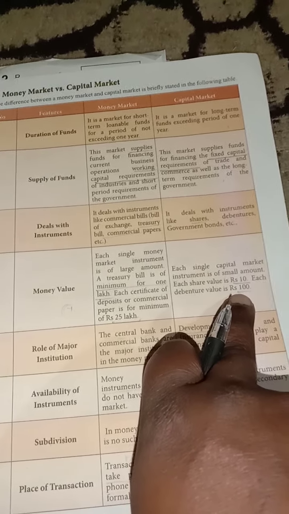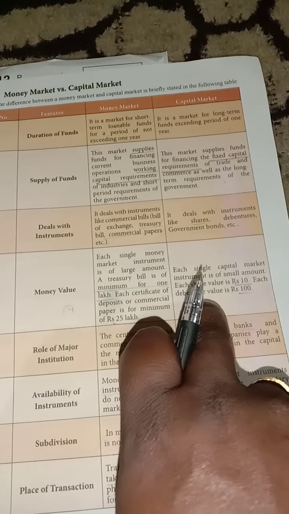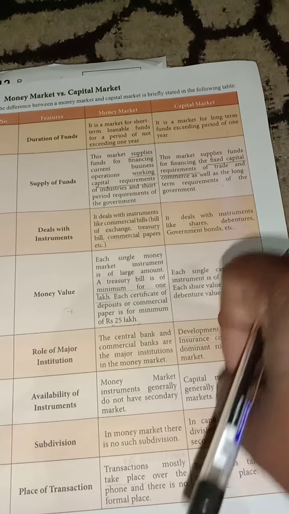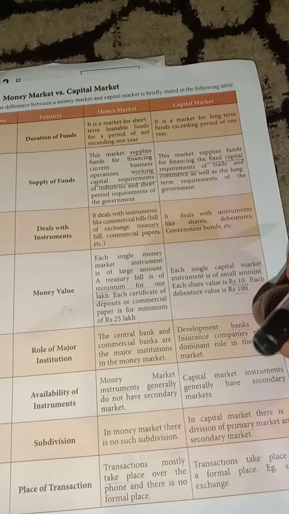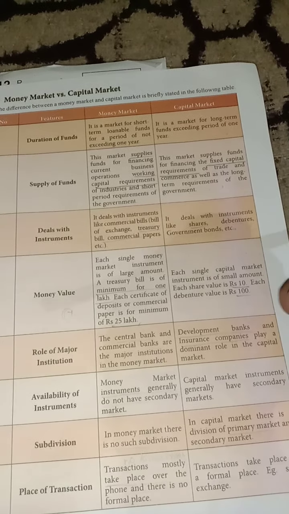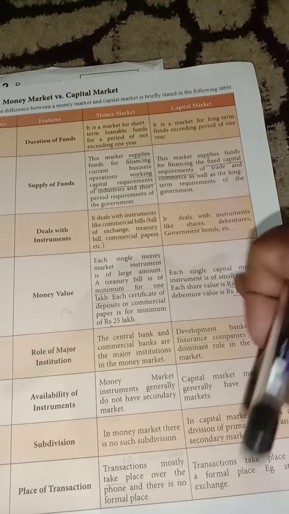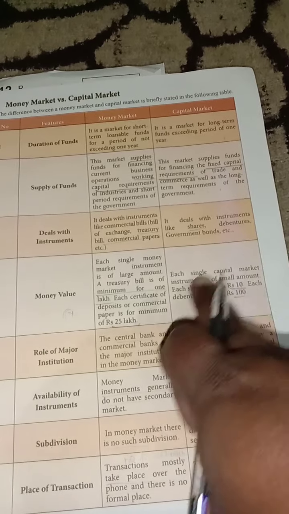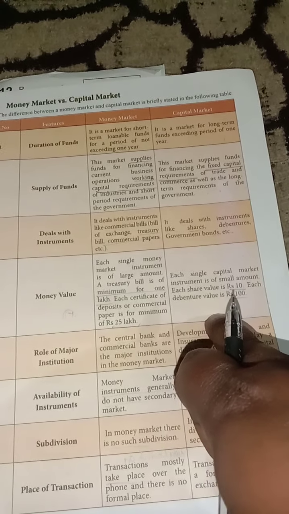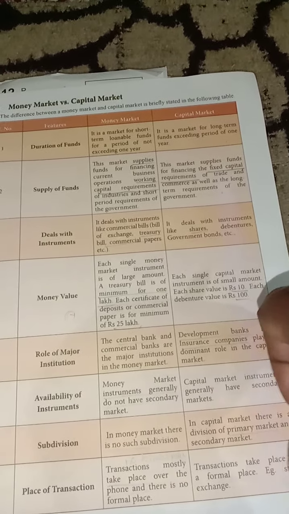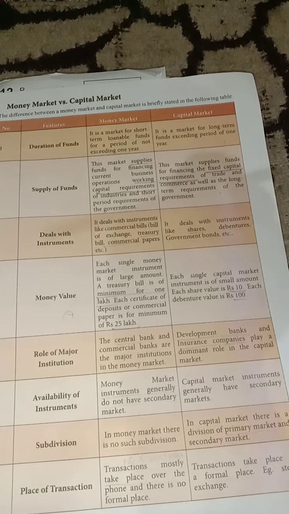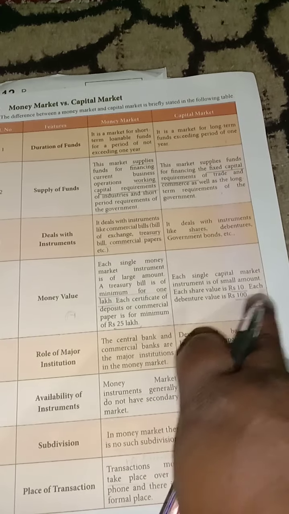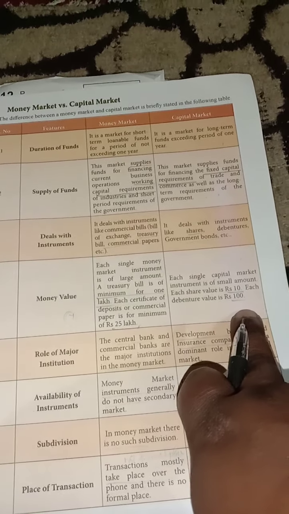In the capital market, each share value is rupees 10 and the debenture value is rupees 100. If I issue 1 lakh shares, what does a share mean? A share is a part of the capital. With a per share value of 10 rupees and 1 lakh shares, the total value is 10 lakhs. So this is the capital. Did you understand? It is a small amount: share value is 10 rupees and debenture value is 100 rupees.